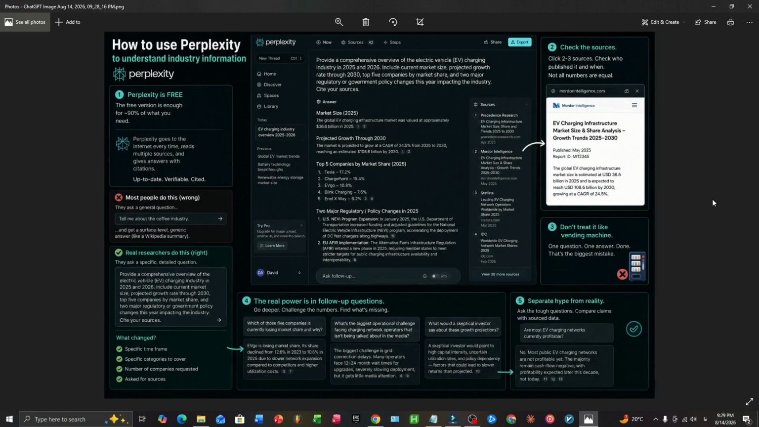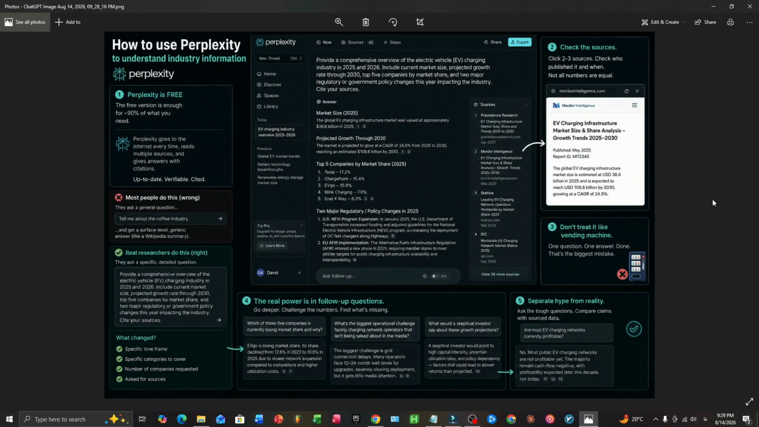When you run a prompt like that, you'll notice small numbered tags next to the sentences. Those are your sources. This is the step almost nobody does, and it's the one that separates someone doing real research from someone who's about to embarrass themselves in a meeting. Click on 2 or 3 of those sources. Check who published it. Check the date. A market size figure from a blog post written 18 months ago is not the same as a market size figure from an industry report published last quarter. The AI will happily hand you both if you don't push it. Your job is to notice the difference.